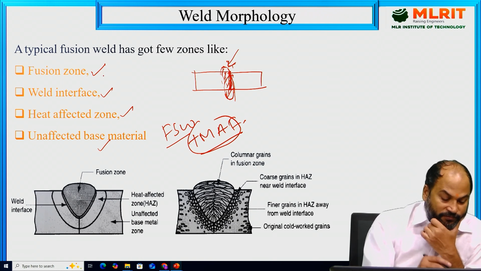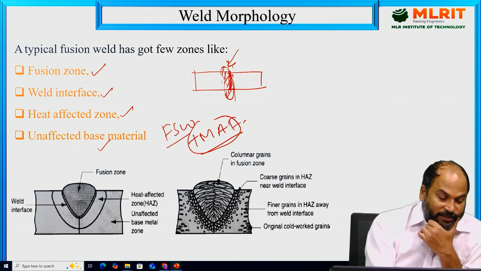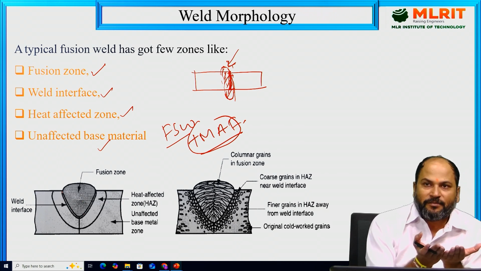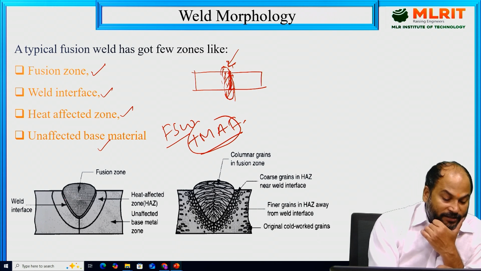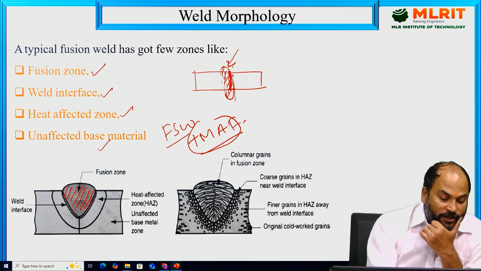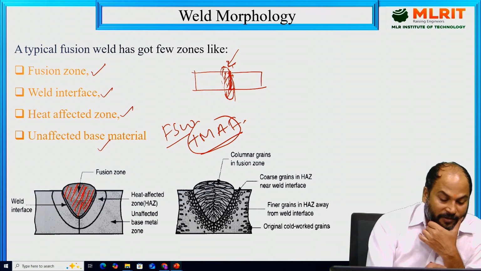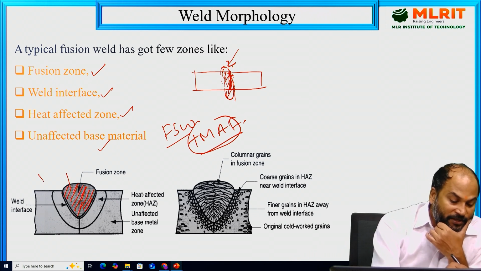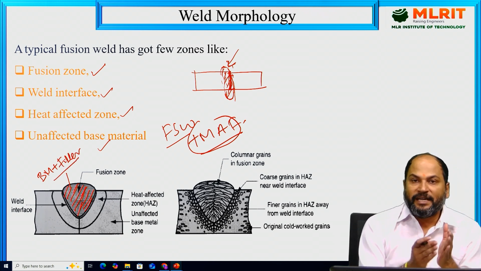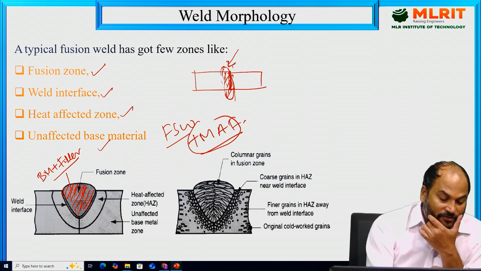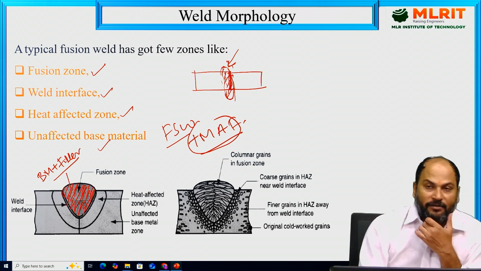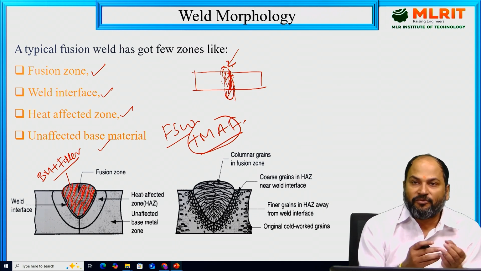So what is the meaning of this? We have already seen that typically when two plates or two parts are being welded together, it will look like this. This is the zone known as the fusion zone. Fusion zone means the material will be mixed: your base metal plus whatever filler material has been used. Both will be melted and mixed together in this area. And here obviously the heat input will be the highest.